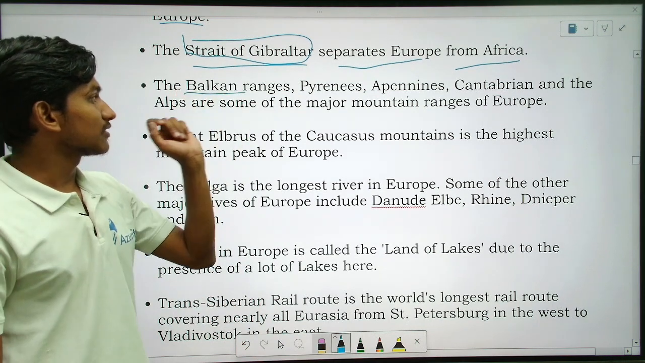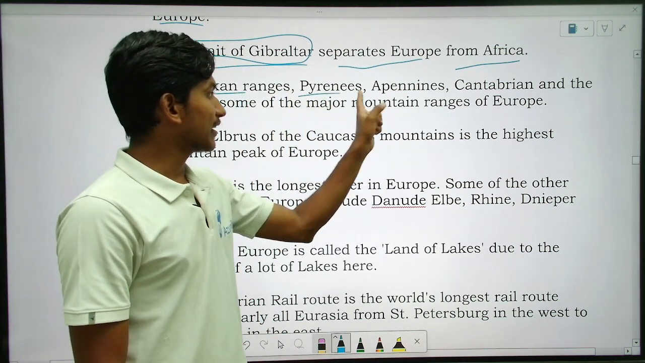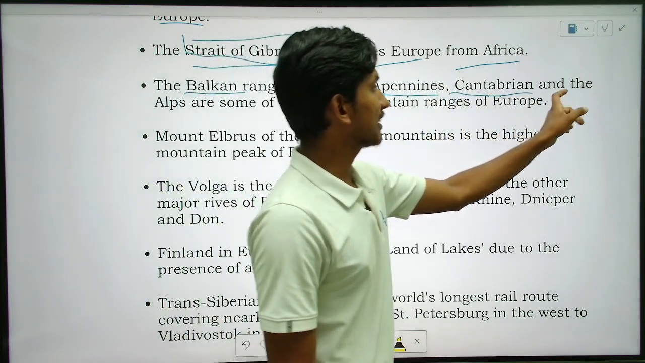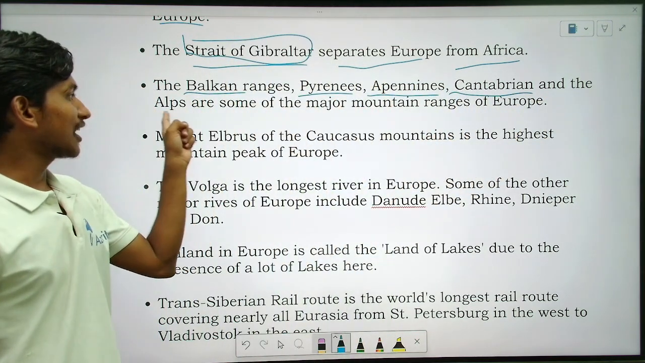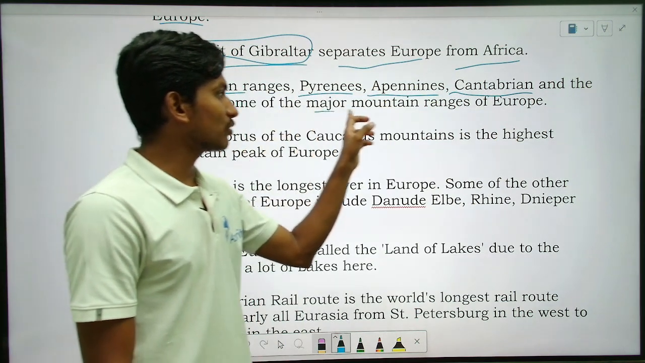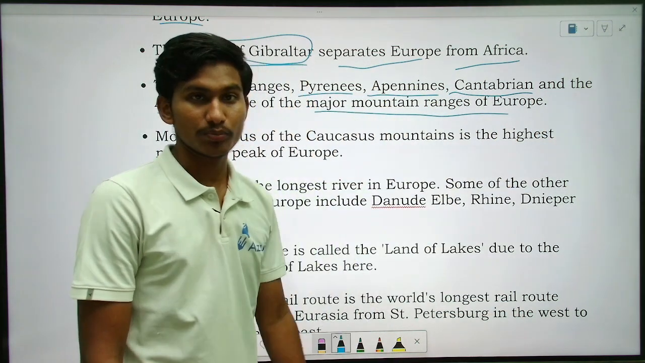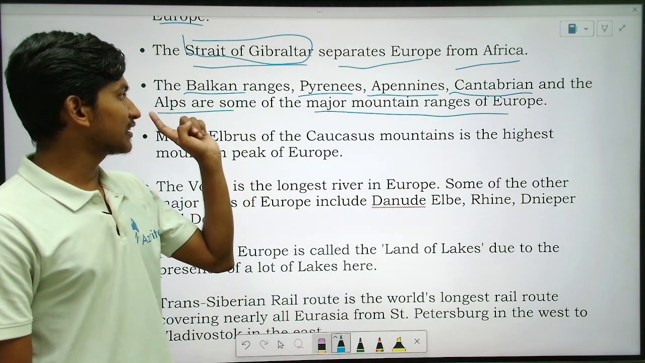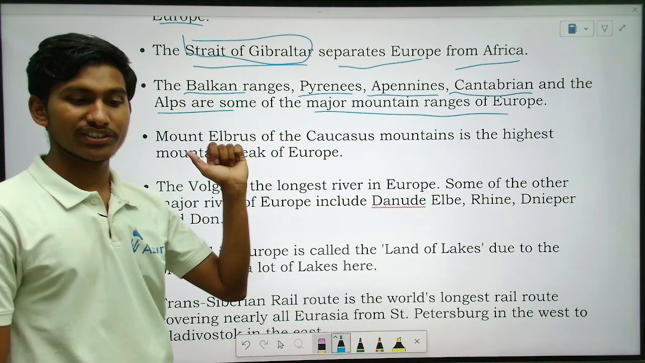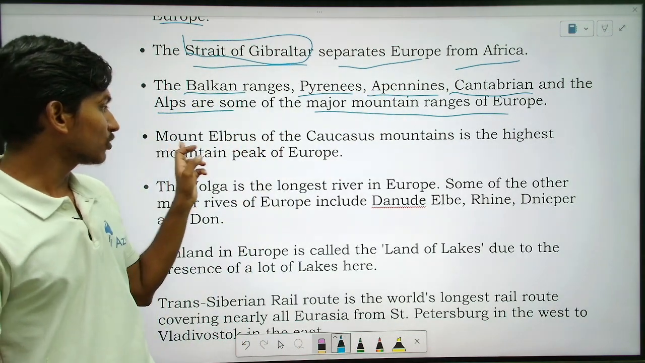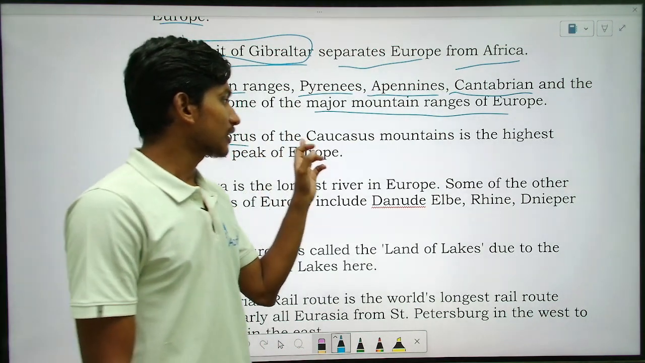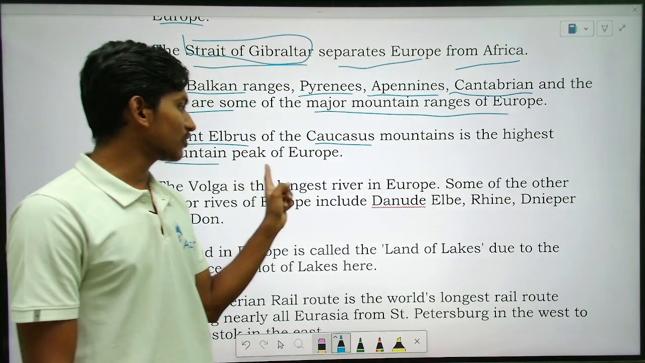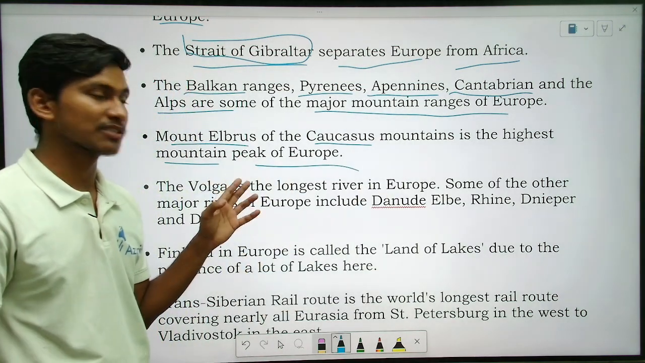The Balkan ranges, Pyrenees, Apennines, Cantabrian and the Alps are some of the major mountain ranges of Europe. So which are the mountain ranges in Europe? Balkan ranges, these are all mountain ranges, remember. And Mount Elbrus of the Caucasus mountains is the highest mountain peak of Europe. Which mountain is the highest mountain?